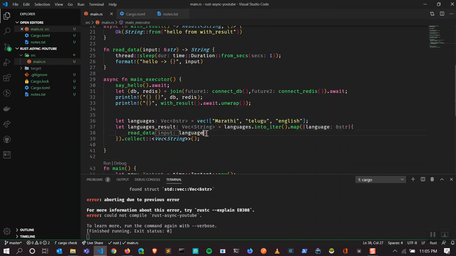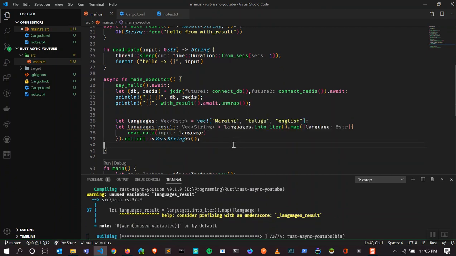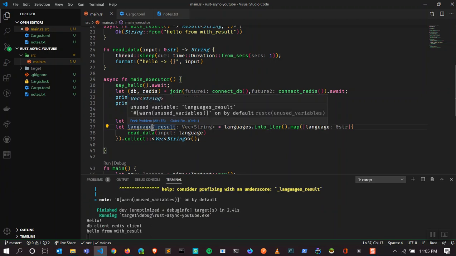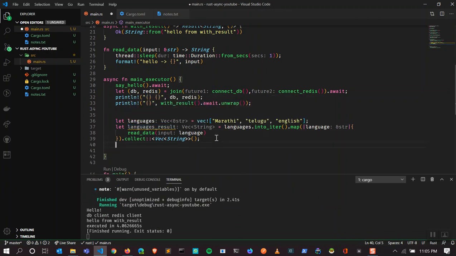It's not languages, it's language. I'm not using the language results yet, so let's print that as well.